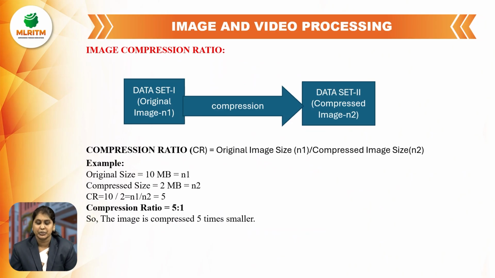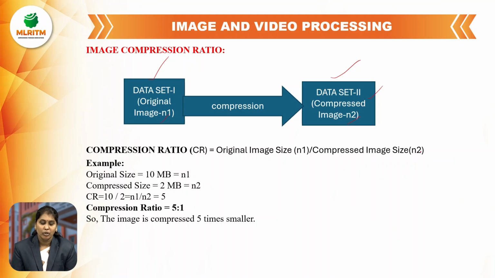Image compression ratio. This one is the original image, and this one is the compressed image. Original image data is N1 and compressed image data is N2. So the compression ratio equals the original image size N1 divided by the compressed image size N2.